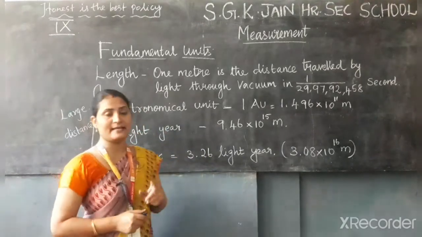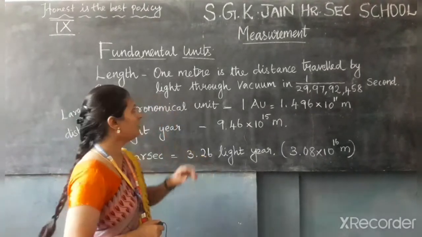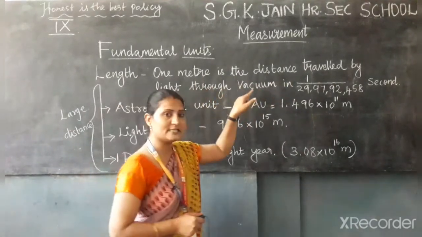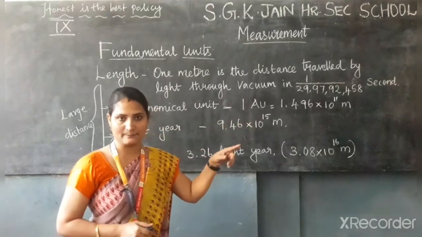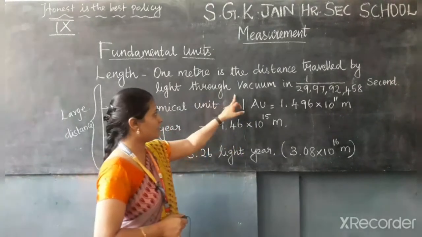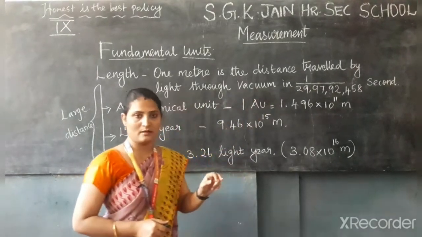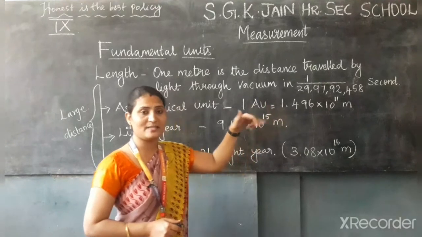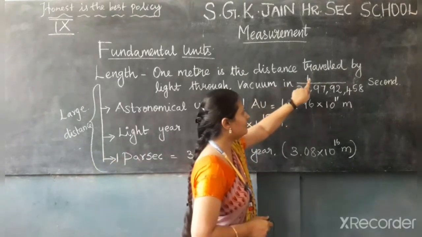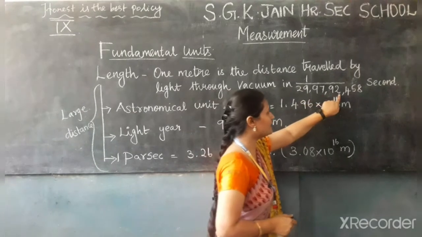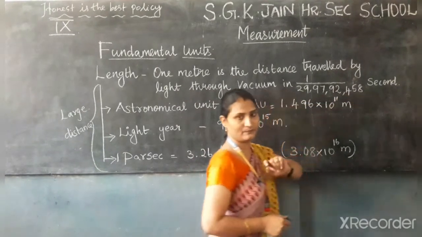We can define 1 meter as the distance travelled by light through vacuum. What is vacuum? That is no medium, without any medium, we can call it a vacuum. Through vacuum, how much distance is travelled? 1 part in 29 crore 97 lakh 92,458 second.